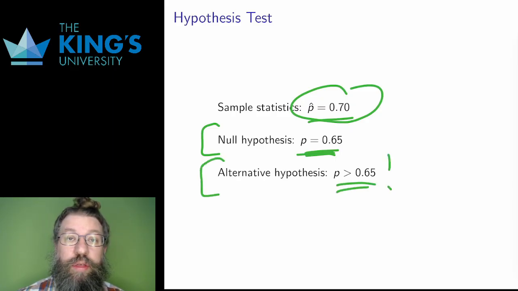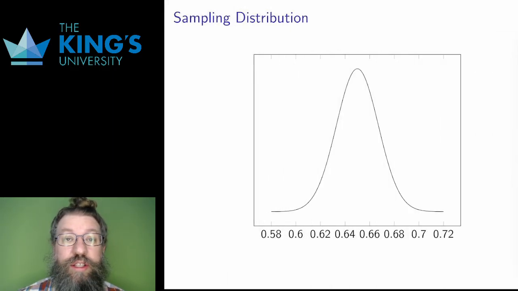The alternative hypothesis says that the population parameter is indeed above 65%. And I'm going to do a one-sided test here, since the research question is specifically interested in whether this number exceeds 0.65. The other side is not of interest, so a one-sided test is appropriate.